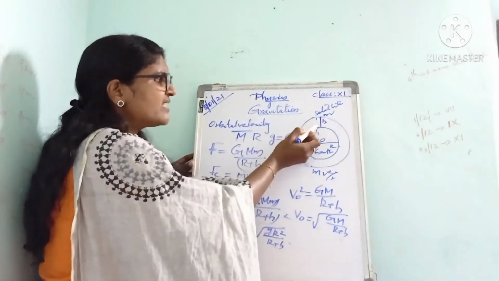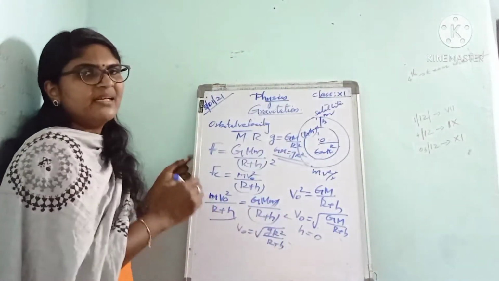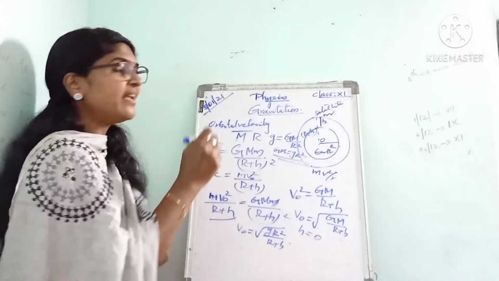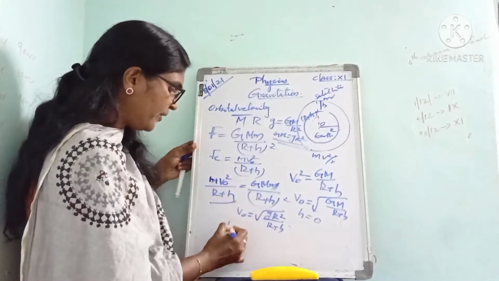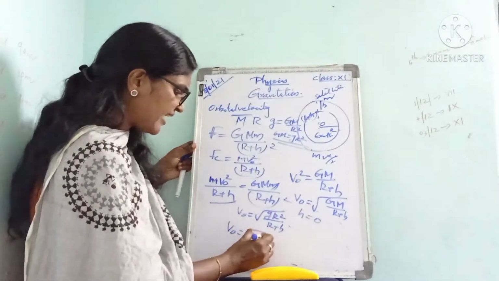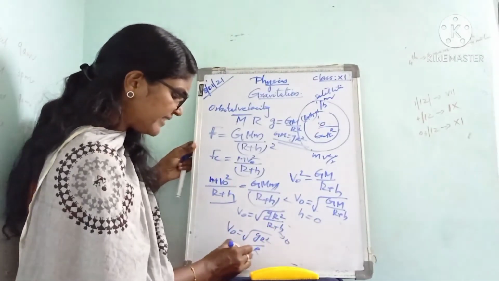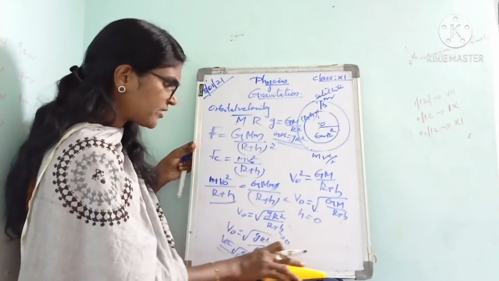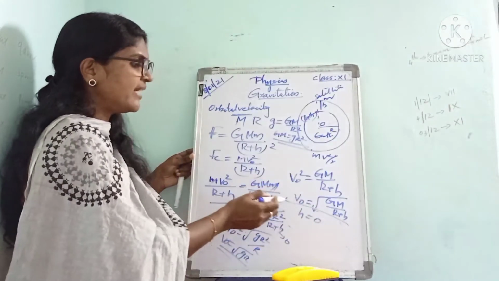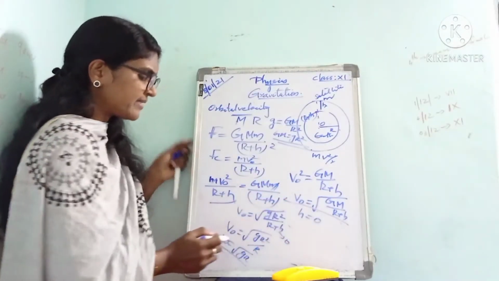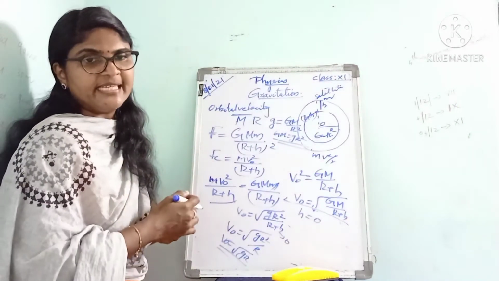Suppose the satellite is very close to Earth's surface, revolving very close to the surface of Earth, then the height h can be taken as 0. So v0 is equal to square root of g r square by r, and then we get root of g r. This is another expression for orbital velocity. So we have two relations for orbital velocity: v0 is equal to root of GM by r plus h, or v0 equal to root of g r.